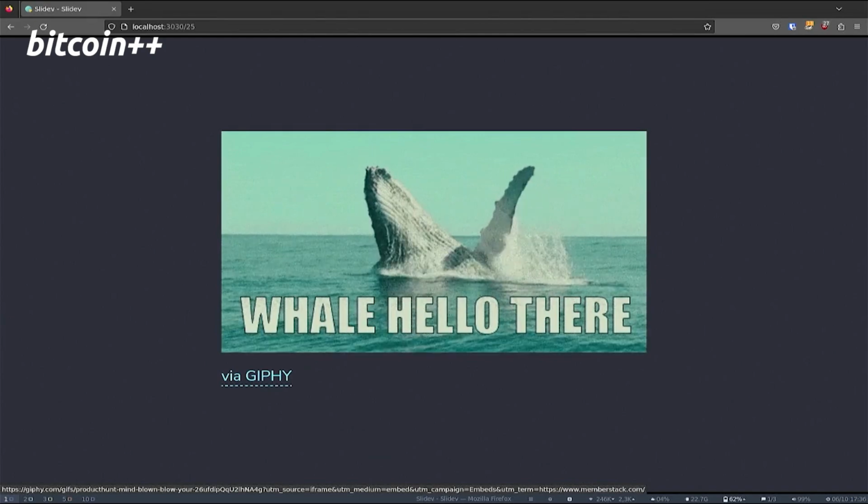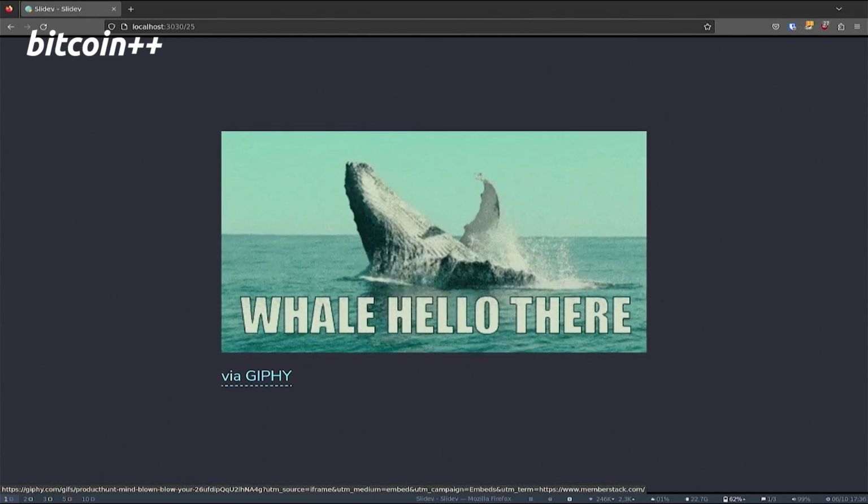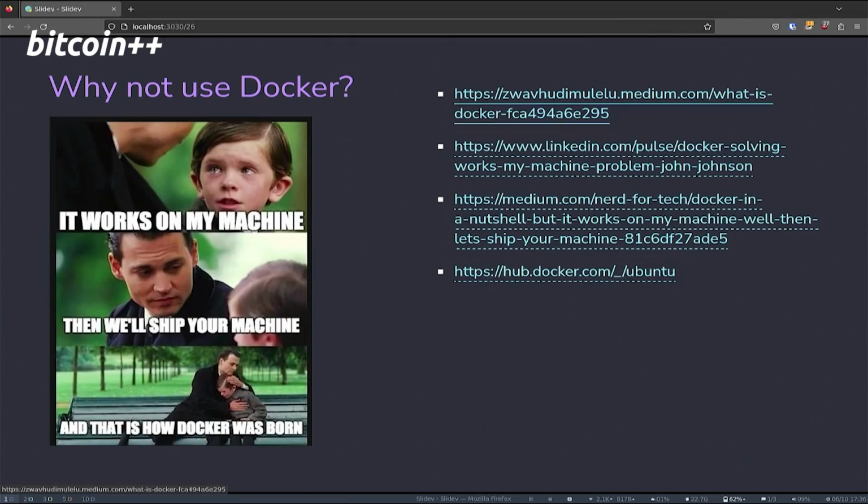There are other options to maybe achieve something similar. The first thing that might come to your mind is why not use Docker? A whole lot of reasons. But if you've seen this on the left, they also try to claim that they fixed the "it works on my machine" problem. Let's check if this is true.